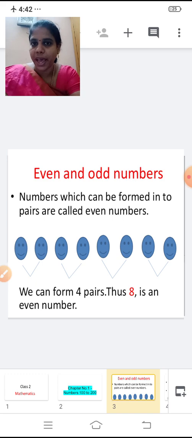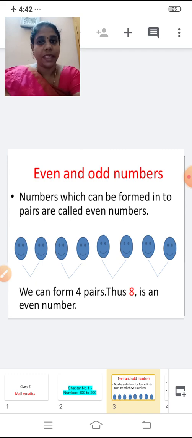If you can make a pair, what do you mean by pair? Two form a pair, right? Two form a pair, one pair. So numbers which can be formed into pairs are called even numbers. So we'll see one example now. So here we have smileys. Count how many smileys are there? 1, 2, 3, 4, 5, 6, 7, 8. How many smileys? 8 smileys, right?